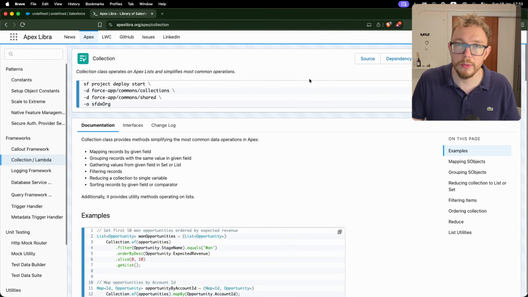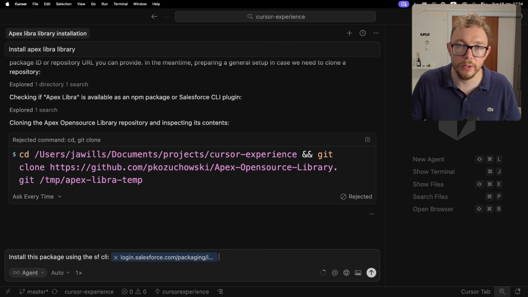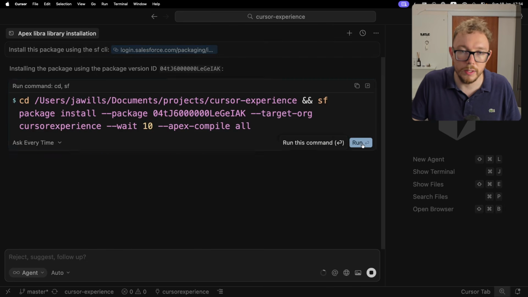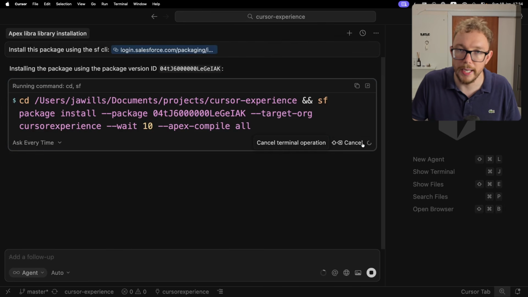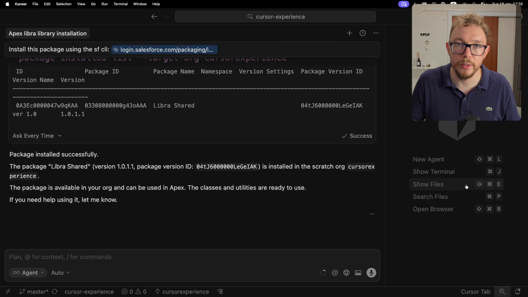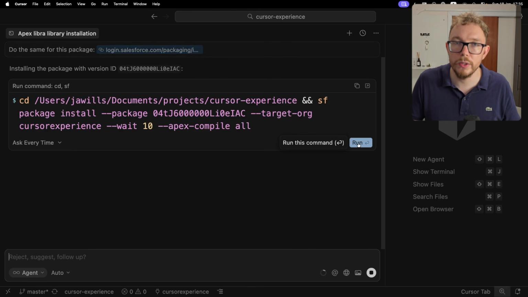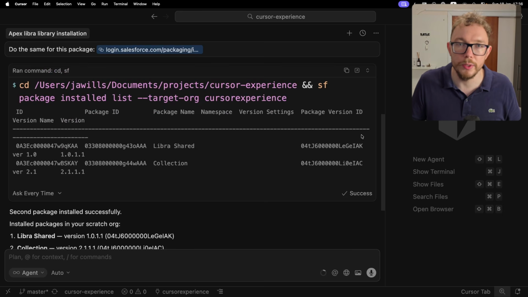So I want to specifically go and install the collection package. That requires this package as well as the shared package. So I just went and grabbed the first URL, and you can see that we're actually installing the package now. So we did successfully install the shared package, and we can go and do the same for the collections package. And you can see that both packages were installed correctly.